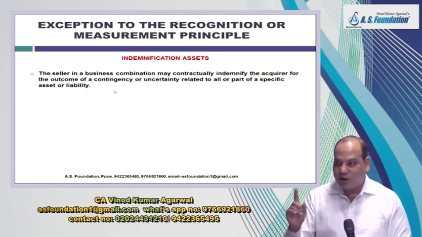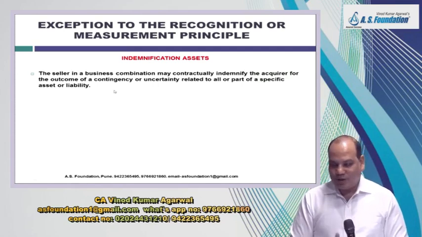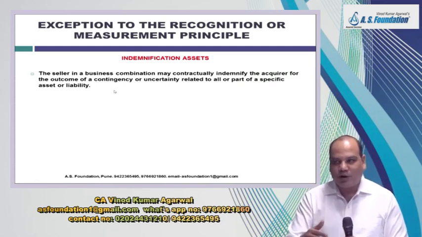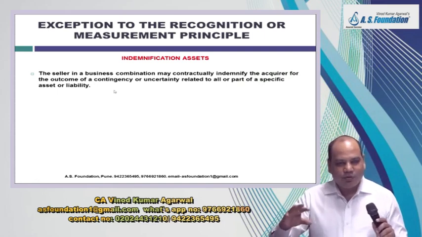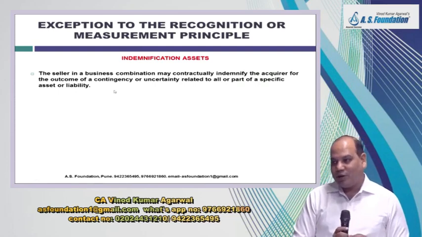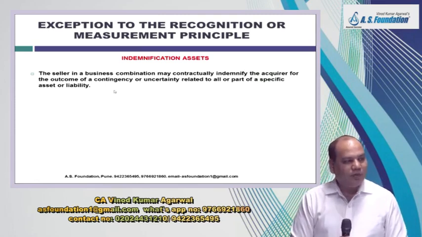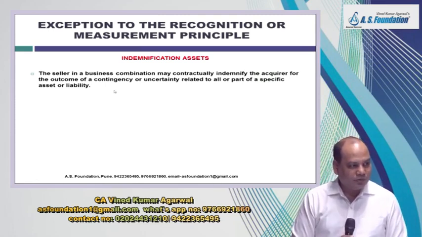So what the acquiree says? I guarantee you that if you suffer loss, now they will decide how to calculate that loss, how much loss, what is lower limit, upper limit, etc. So that will be formula based. But at least here the acquiree gives you an assurance that I will compensate you for the loss.